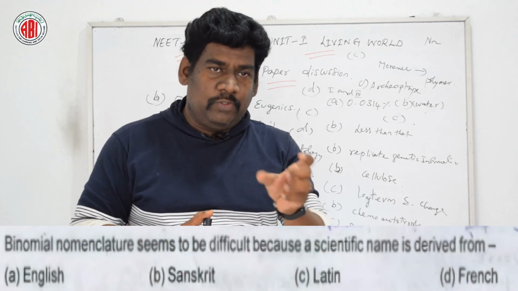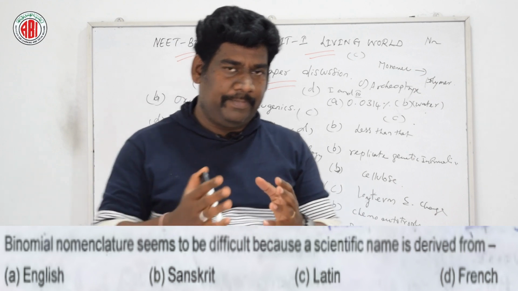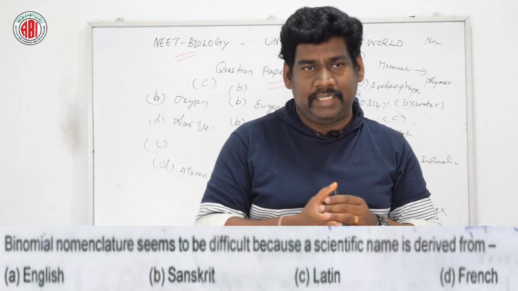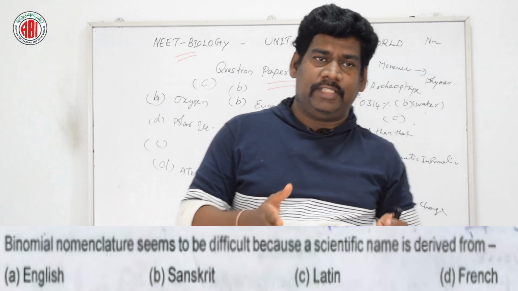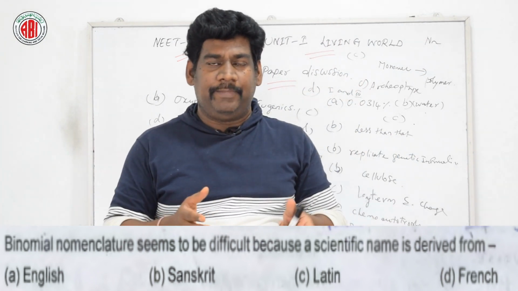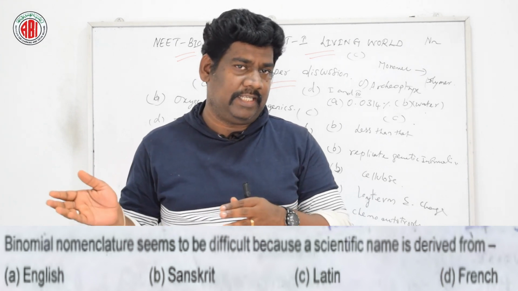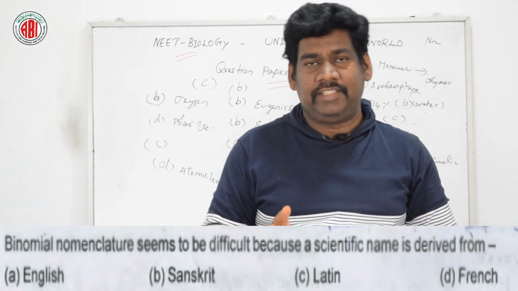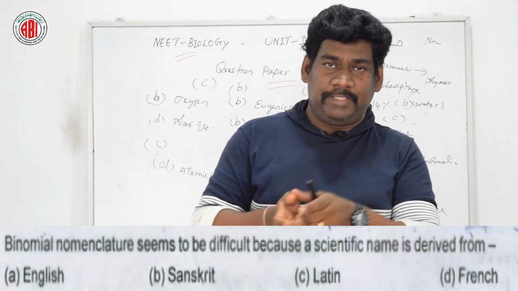Carolus Linnaeus evolved a system of nomenclature. We have discussed this particular topic in great detail. He made the system of binomial nomenclature, naming of organisms with 2 major terms like genus and species.